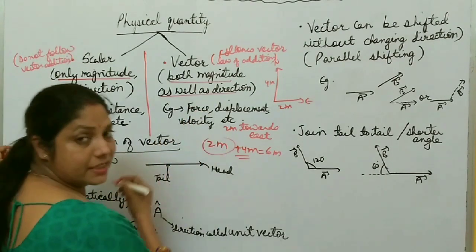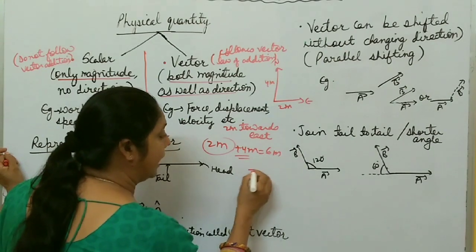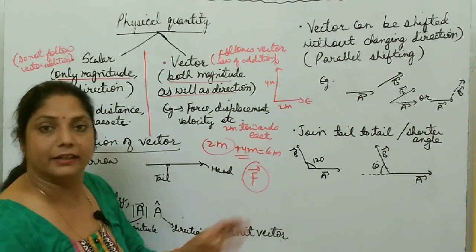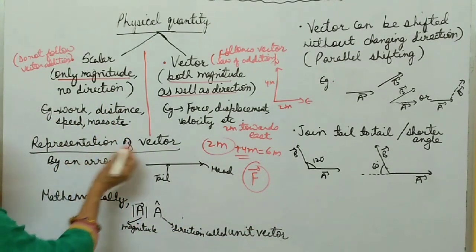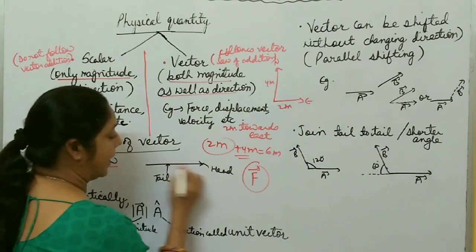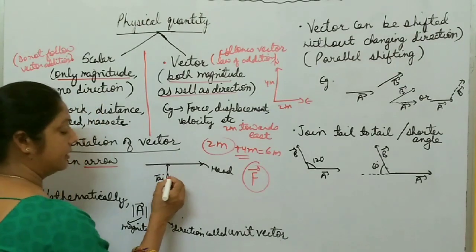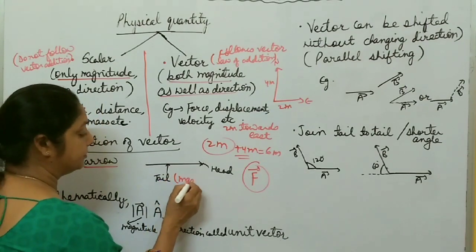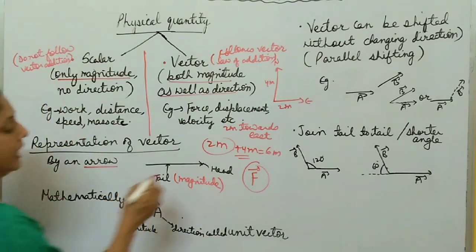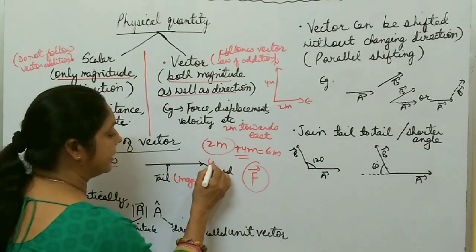Suppose F is a vector quantity, force. So you write F and put one arrow over it. This represents that force is a vector quantity. So any vector quantity can be represented by an arrow. The length of the arrow represents the magnitude of the given vector, and it is called the tail, and the tip of the arrow is called the head, and it represents direction.